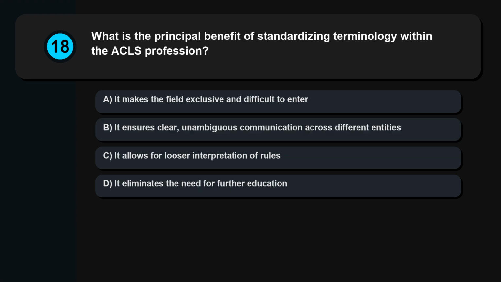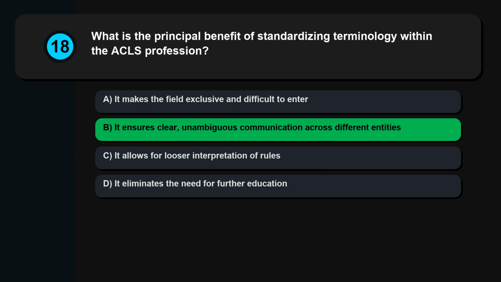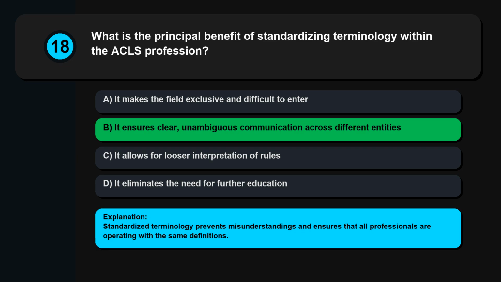Question 18. What is the principal benefit of standardizing terminology within the ACLS profession? It makes the field exclusive and difficult to enter. It ensures clear, unambiguous communication across different entities. It allows for looser interpretation of rules. It eliminates the need for further education. Standardized terminology prevents misunderstandings and ensures that all professionals are operating with the same definitions.